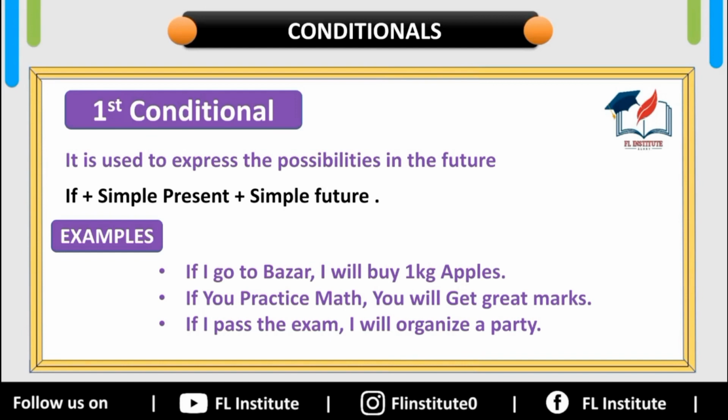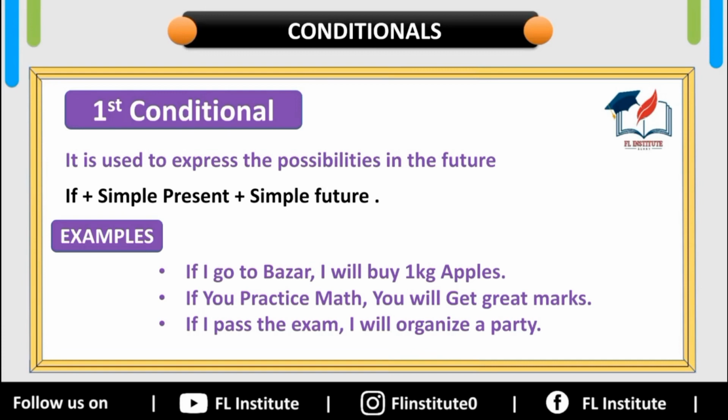So it's a possibility of the coming future. The last example is, if I pass the exam, I will organize a party. I expect that you have got something new from first conditional.